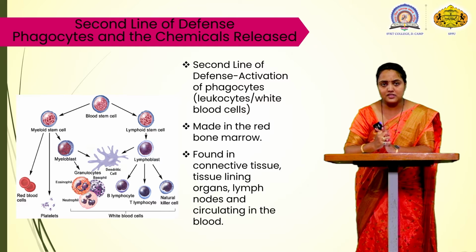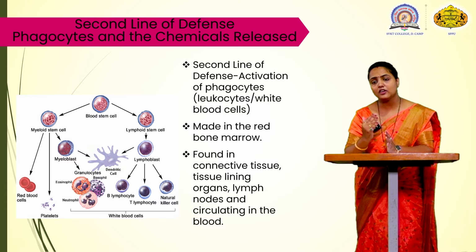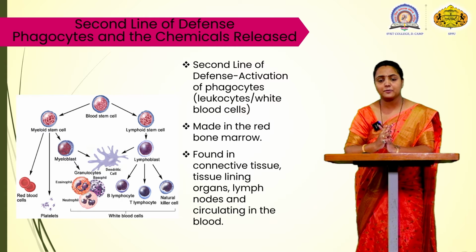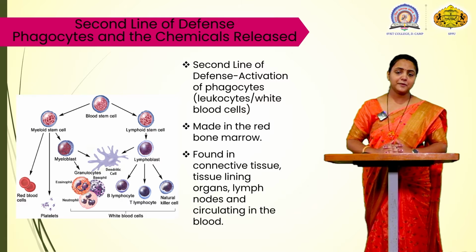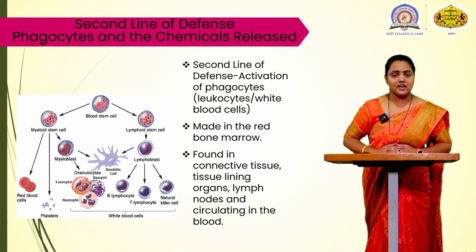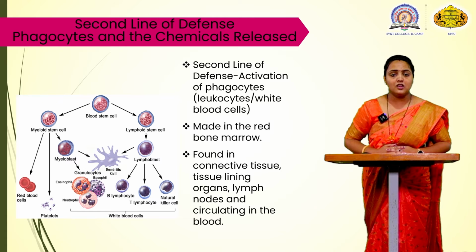Phagocytes are WBCs, and lymphocytes are also WBCs, but lymphocytes are involved in the adaptive or acquired immunity, and phagocytes are involved in innate immunity.